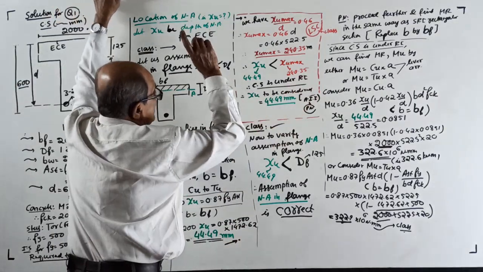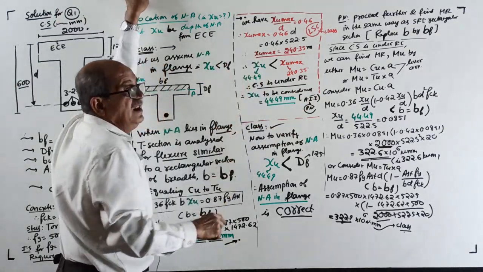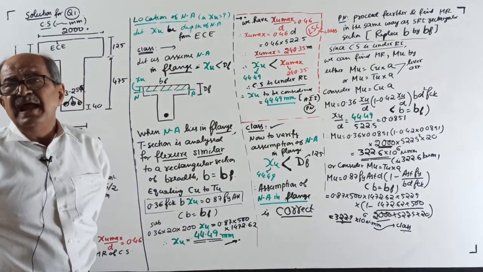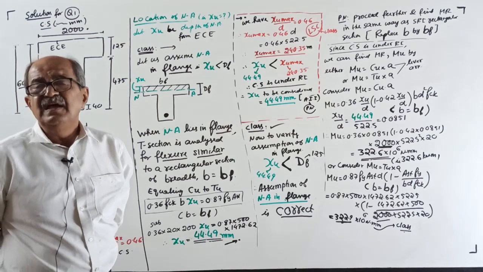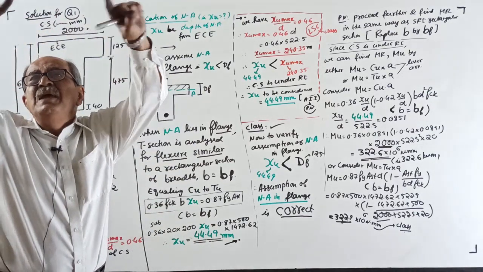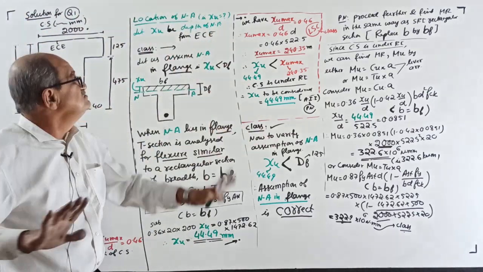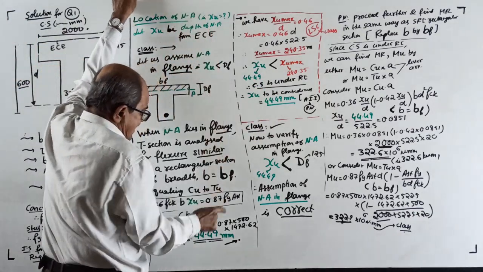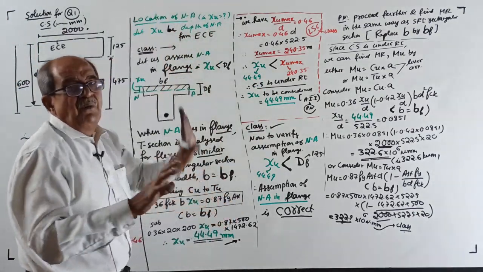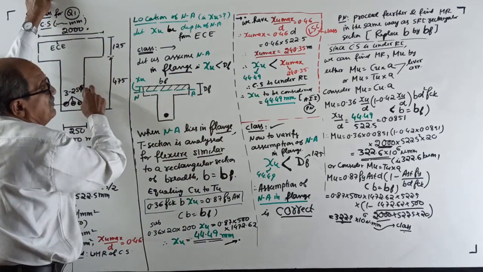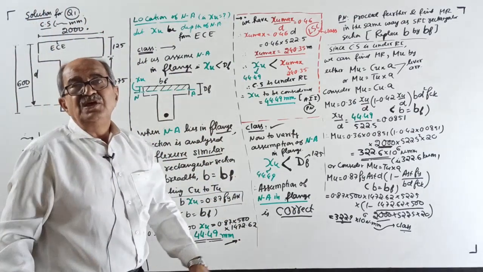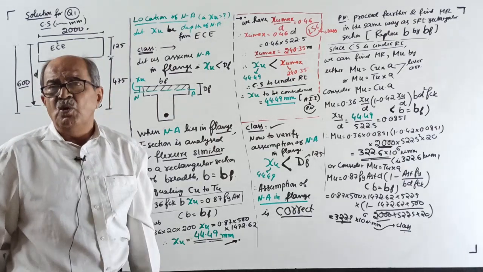Continue. I told you already, in limit state method, whether singly reinforced or doubly reinforced, T section or any section, even somewhat like an amoeba section, random section, whenever you get the value of XU, you never bother whether you have taken neutral axis in the flange or web. That's all secondary. You should never take XU more than XU max.